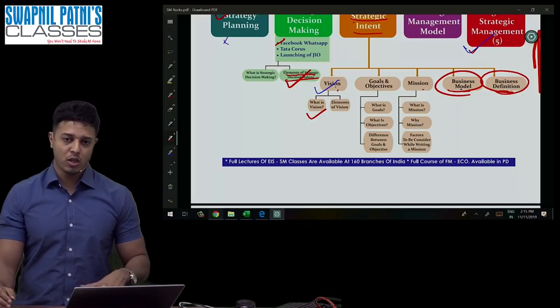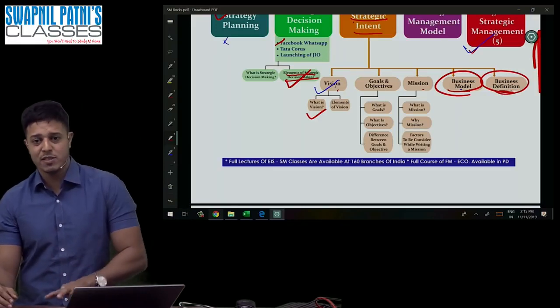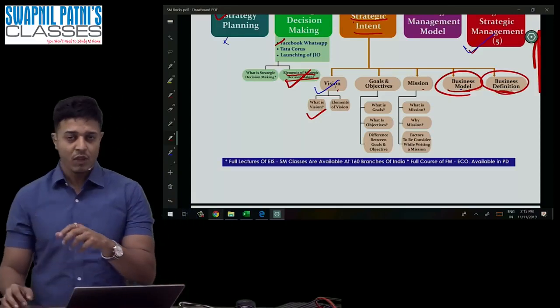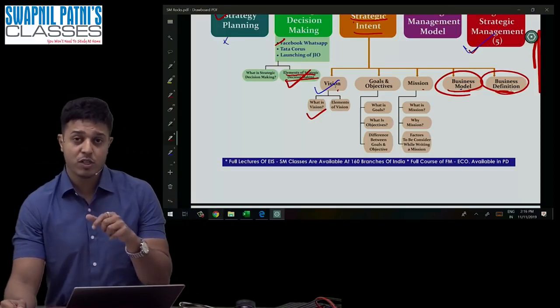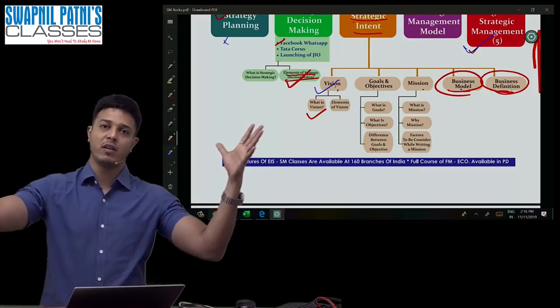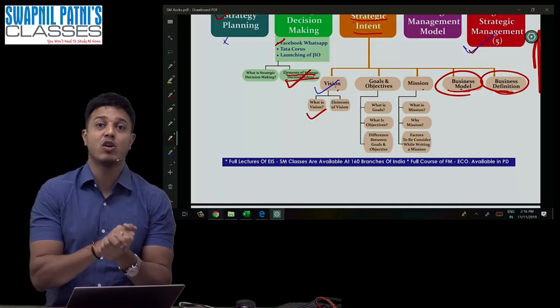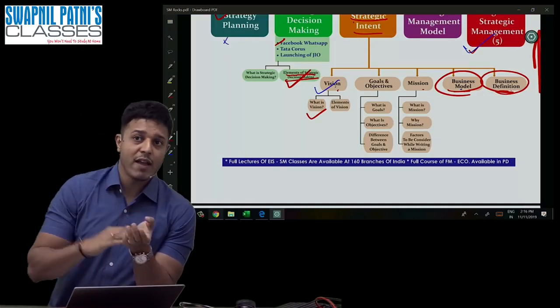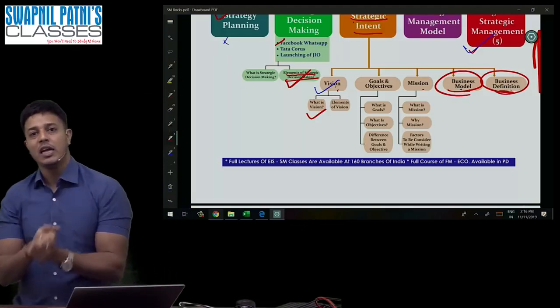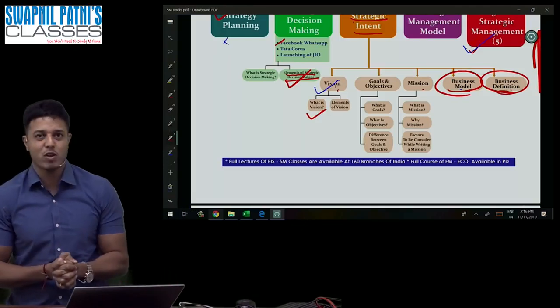For example, I want to earn profit, goal. I want to earn 20 crores profit in the textile business by the end of 2020. It is called what? Objective. So which one is broader? Goal. See, objectives are developed to achieve goals. I want to earn profit, but how much profit in how many years is not defined. It is called goals. I want to earn 30 crores profit in the textile business by the end of 2020. It is called what? Come on guys, it is called objective.